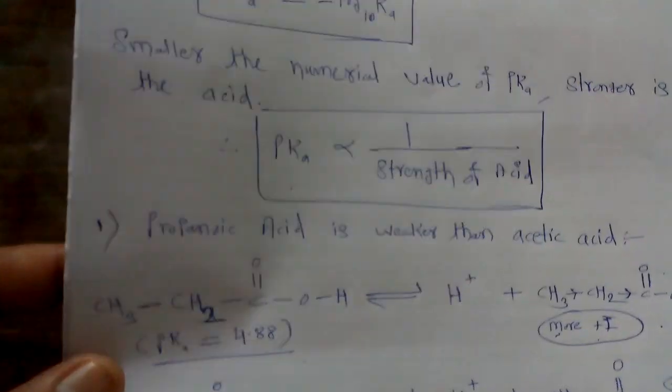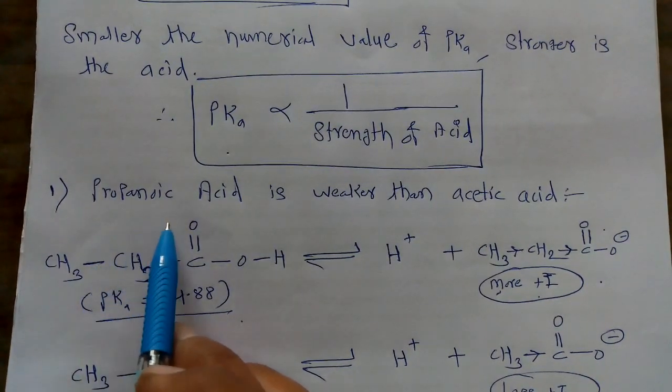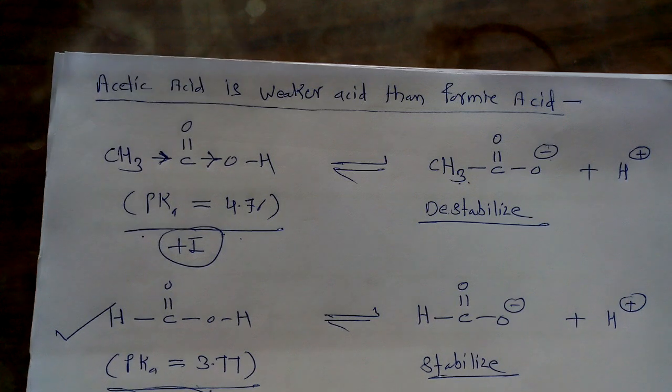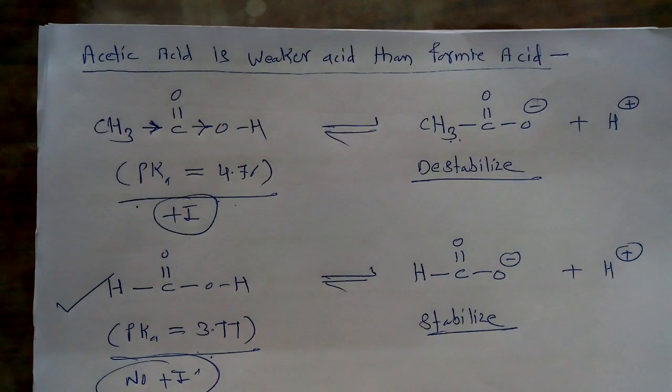To clarify this, we took two different examples. First, propanoic acid is weaker than acetic acid, and second, acetic acid is a weaker acid than formic acid. The remaining points from this topic we will take in the next lecture.